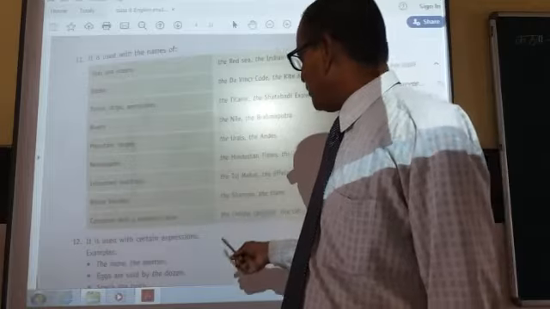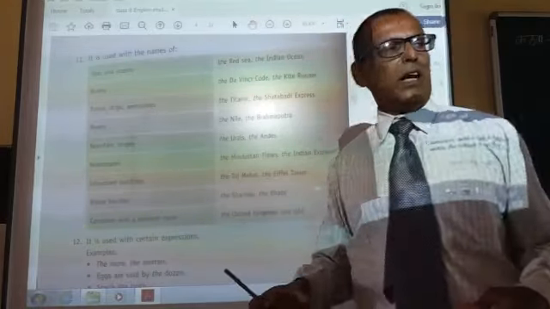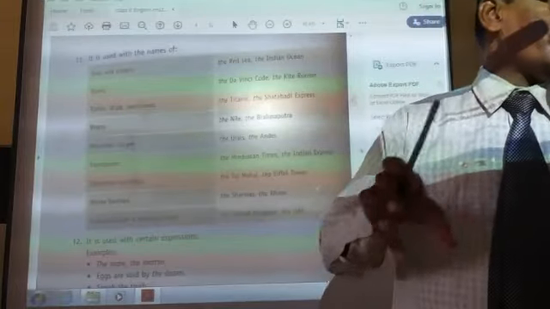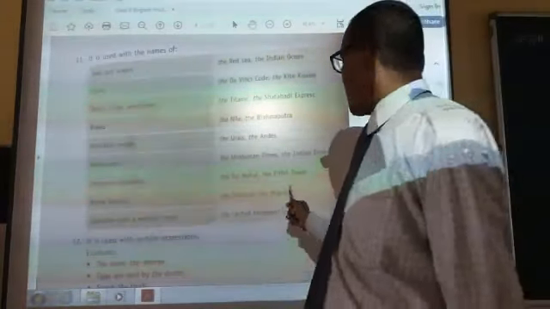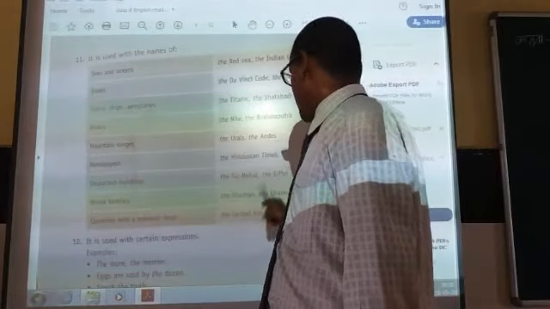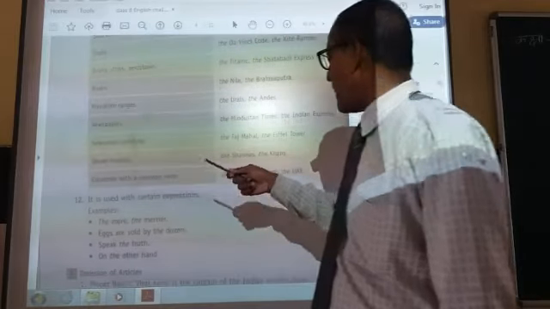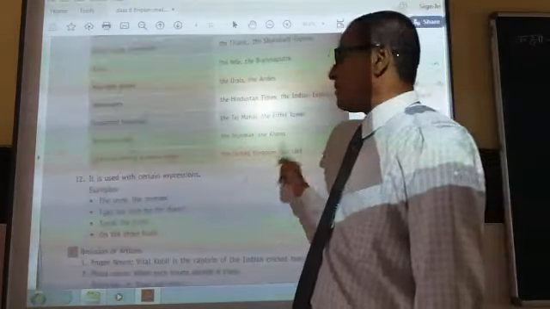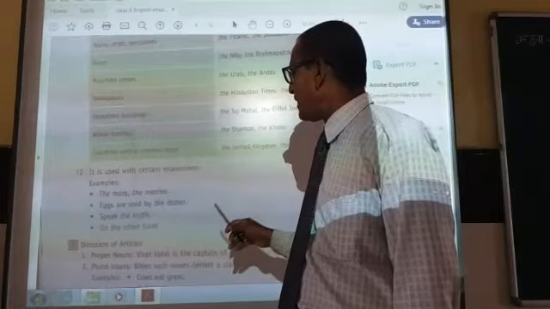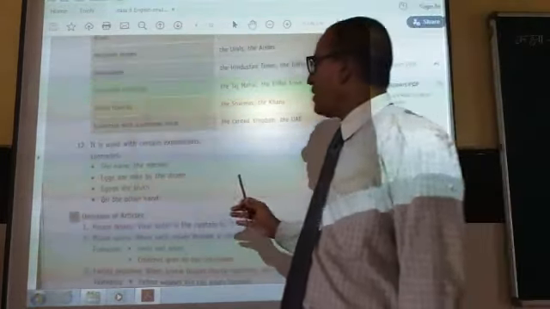With that, the is used for a whole family: the Sharmas means all the family members headed by Sharma, and the Khans means all the family members coming under Khan. It is also used with names containing a common noun, like the United States, the UAE.